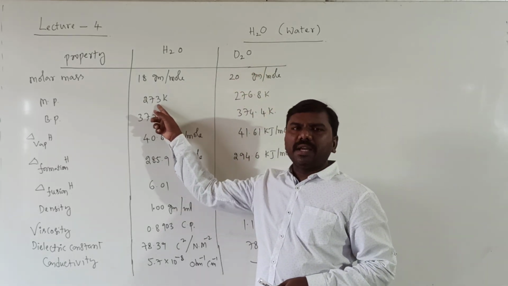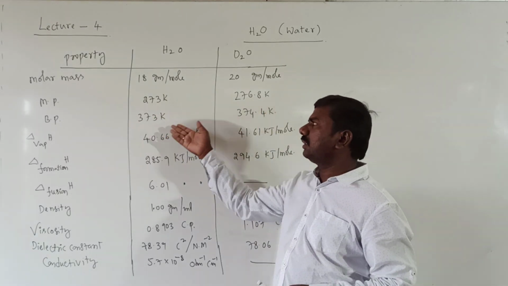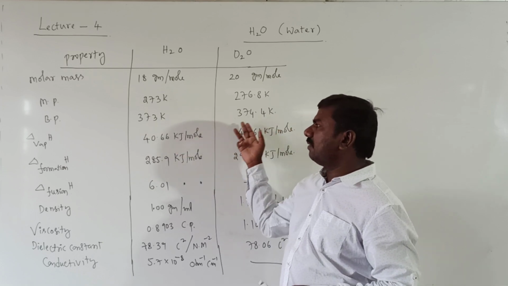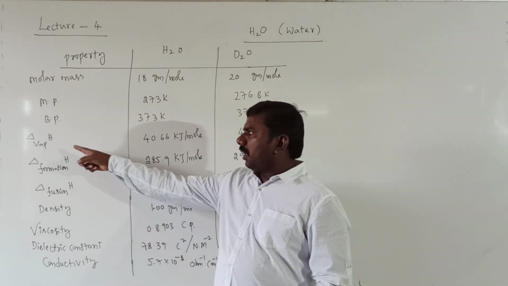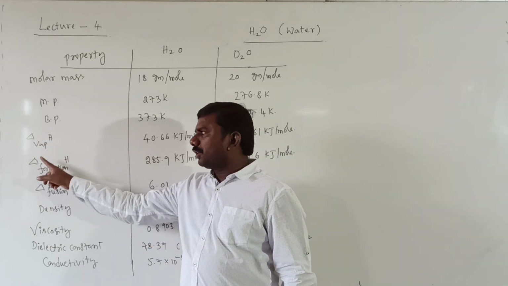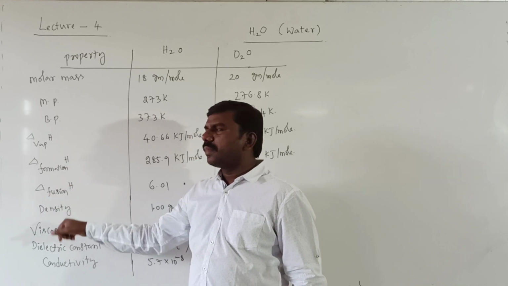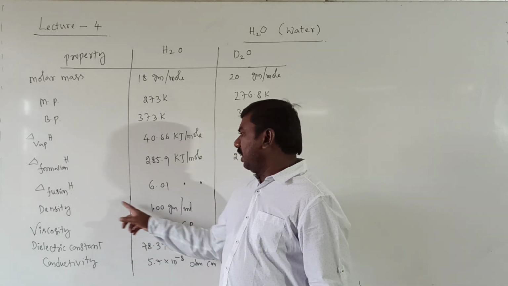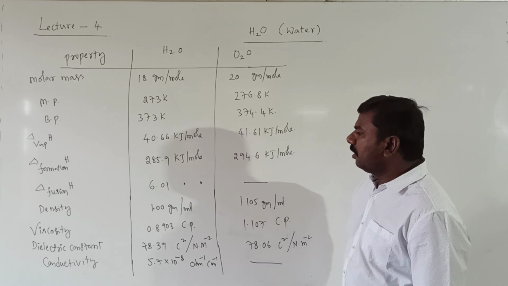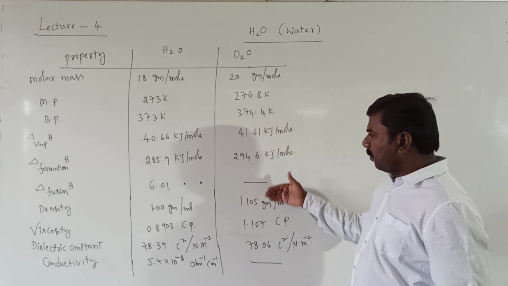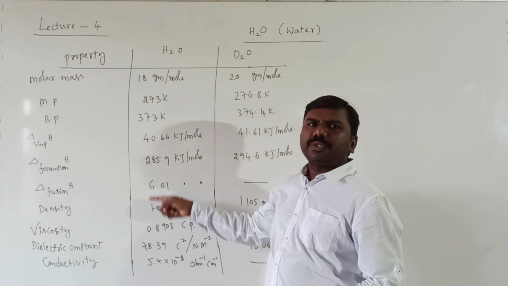Melting point: ice will be melted at 0 degrees Celsius or 273 kelvins. Then the enthalpy change in vaporization, enthalpy change in formation, enthalpy change in fusion. Right? Density: 1.00 and 1.105. If you observe carefully, all these properties of D2O are more than that of which one?